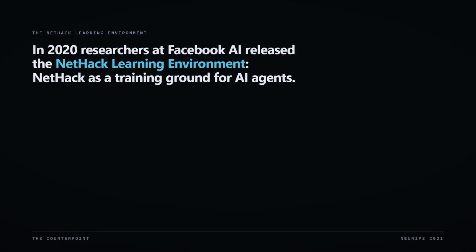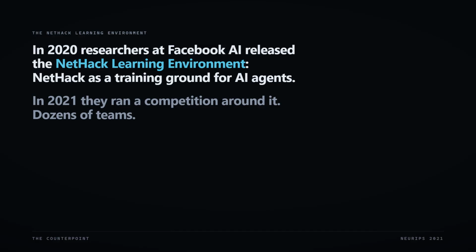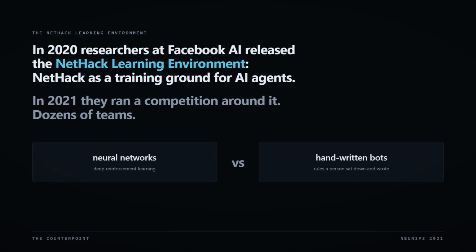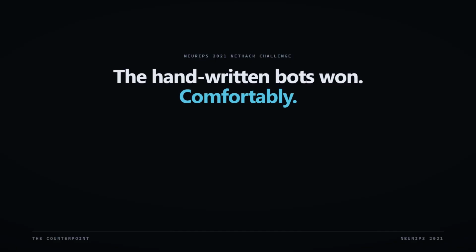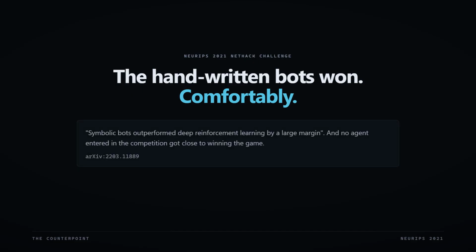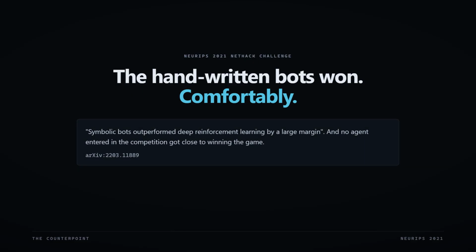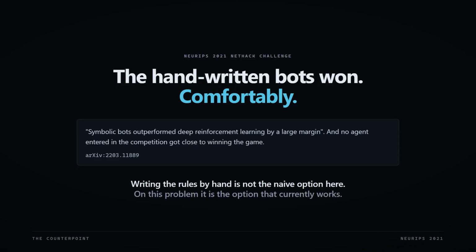In 2020, researchers at Facebook AI released the NetHack learning environment, which turns NetHack into a training ground for AI agents. In 2021, they ran a competition around it. Dozens of teams, neural networks against handwritten bots. The handwritten bots won. Comfortably. The paper's own summary is that symbolic bots outperformed deep reinforcement learning by a large margin, and that no agent of any kind got close to winning the game. Writing the rules by hand, then, is not the naive option here. On this particular problem, it's the option that currently works.